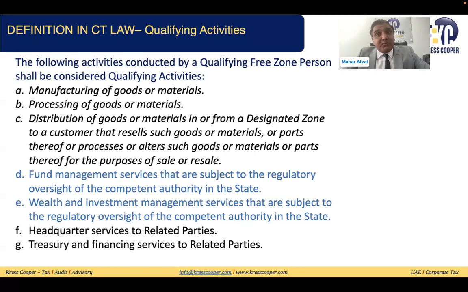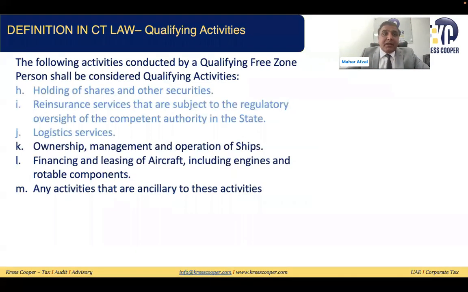And the person must be based within the designated zone. This is also very important. So fund management services subject to regulatory oversight of the competent authority in the state is also a qualifying activity. Wealth and investment management is a qualifying activity. Headquarter services provided to the related party, qualifying activity. Treasury and financing services to the related parties. So three things related to goods and services, two services, and the remaining to the related party. Other than this, holding of shares and other securities, and reinsurance activities are qualifying activities.